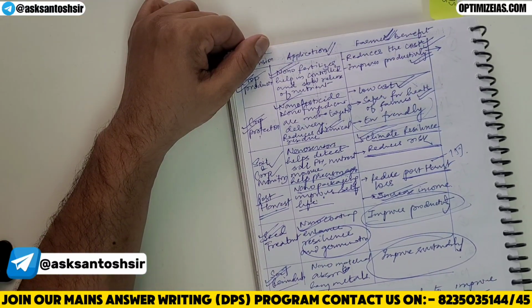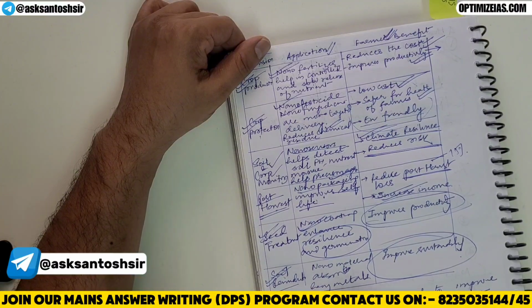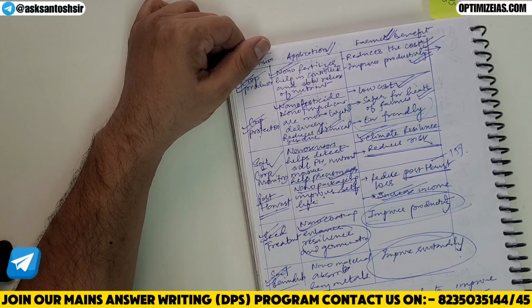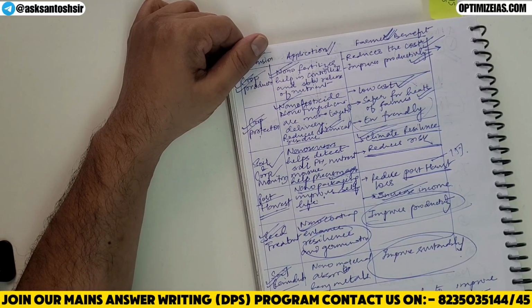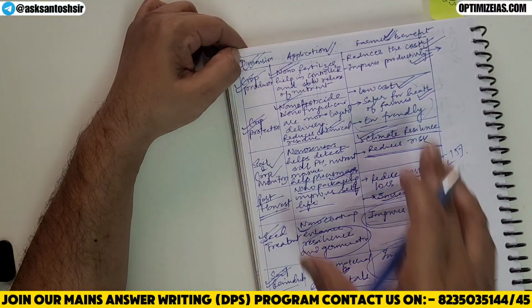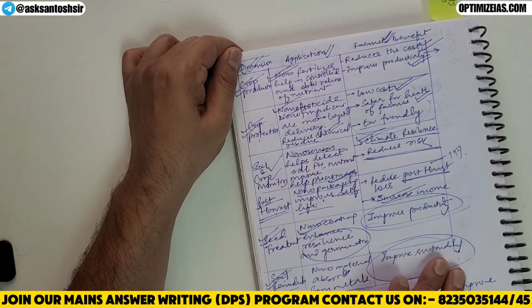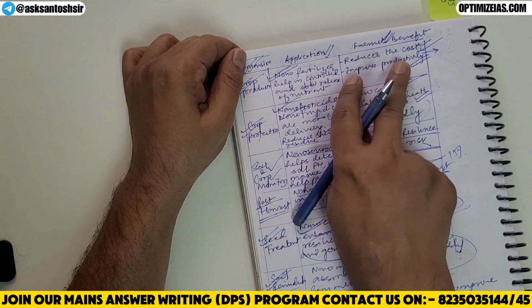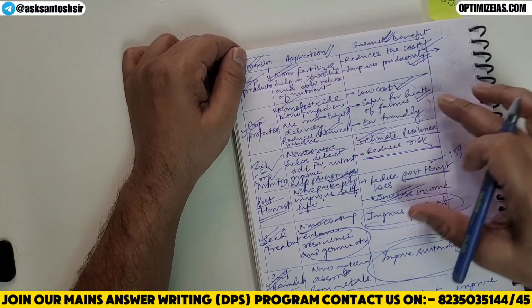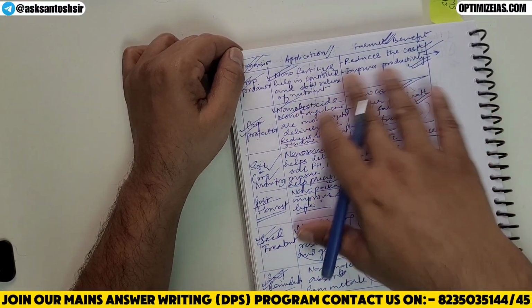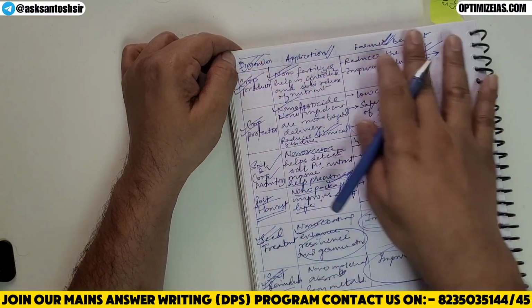Okay, you can see I have written a very good conclusion. You can see nanotechnology has the potential to improve agriculture by increasing crop productivity and better crop protection to meet the needs of the growing population. It can help in achieving the goal of doubling farmers' income and sustainable agriculture. You can see how beautifully we have written this answer, where we have written both dimensions of the question. You can see the question again. I'll show this question. You can see both dimensions, how we have written in one table format.